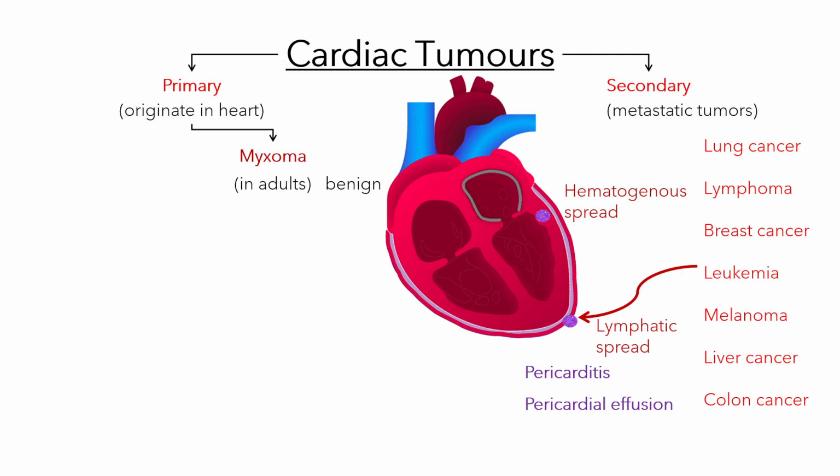Most myxomas are found in the left atrium of the heart. They are pedunculated, meaning they are attached to the heart by a stalk of tissue. It's like a gelatinous mass on a stick. It can grow and block blood flow from the left atrium to the left ventricle through the mitral valve. This blockage can decrease blood flow to the brain, causing fainting.